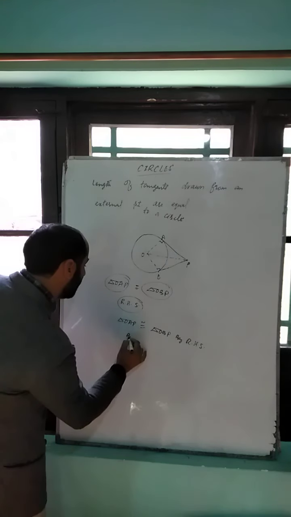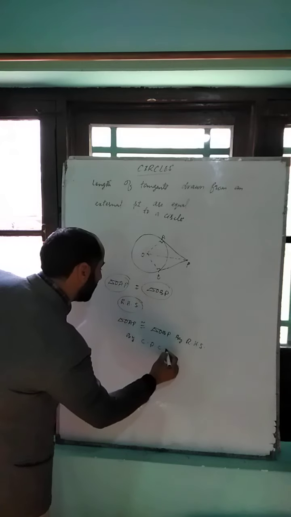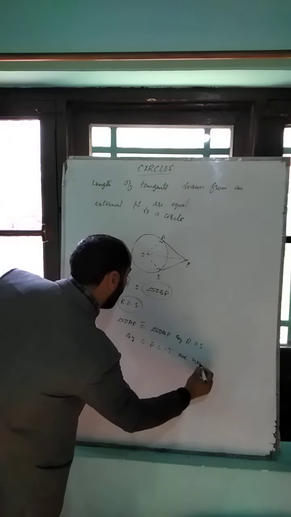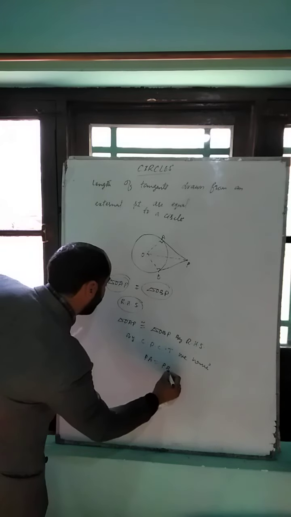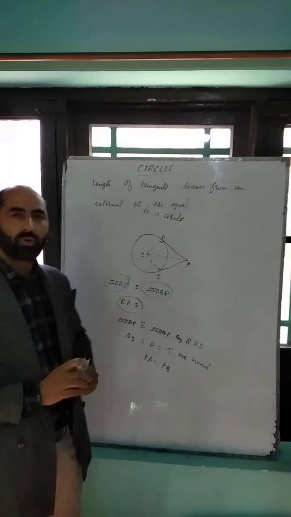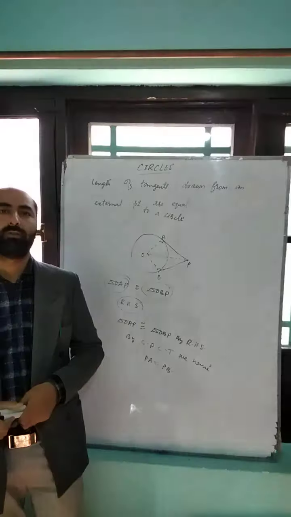Therefore, by CPCT, we can say that PA is equal to PB, means that the lengths of tangents drawn from an external point to a circle are equal.